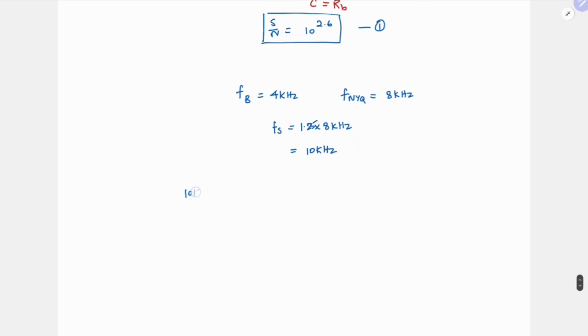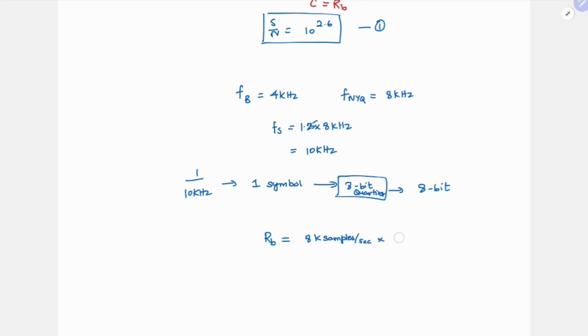So every 1 by 10 kilohertz, we have one sample. And for one sample, how many bits does it have? It is passed through an 8-bit quantizer, so it has 8 bits. So the rate at which you need to transmit is 10 kilo samples per second into 8 bits per sample.